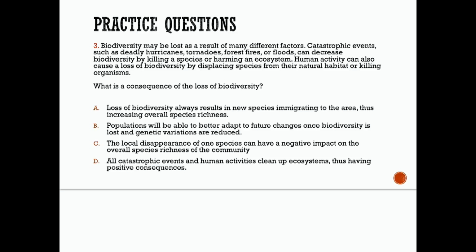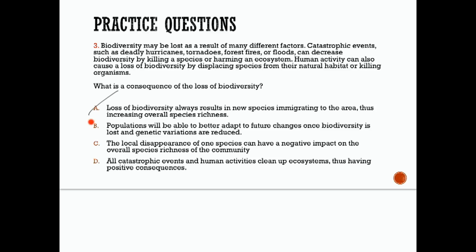Loss of biodiversity always, okay, the word always is going to throw me off, always results in new species immigrating to the area, thus increasing overall species richness. But the loss of biodiversity does not always result in this. So that is kind of like a key way to mark that one off.